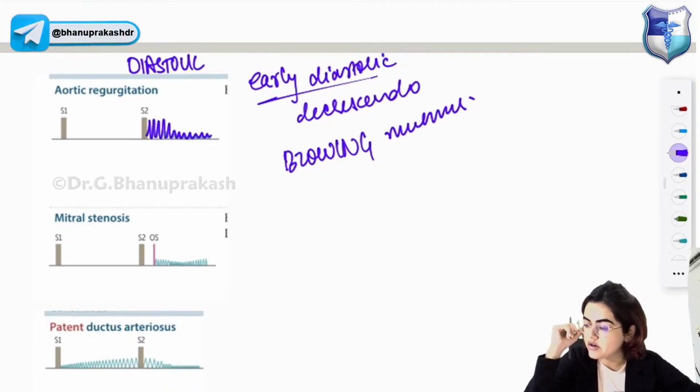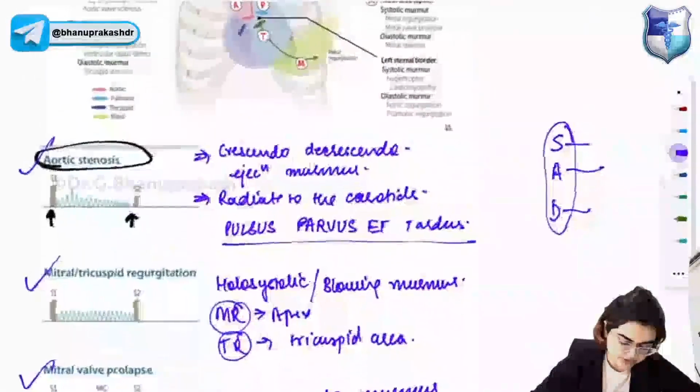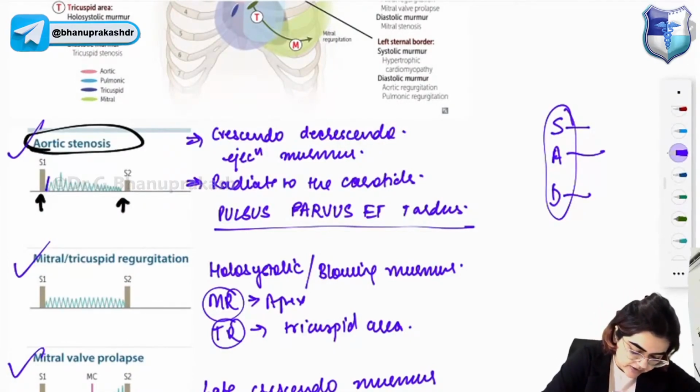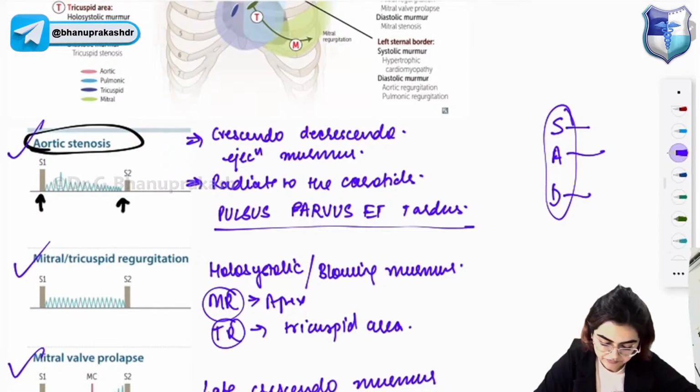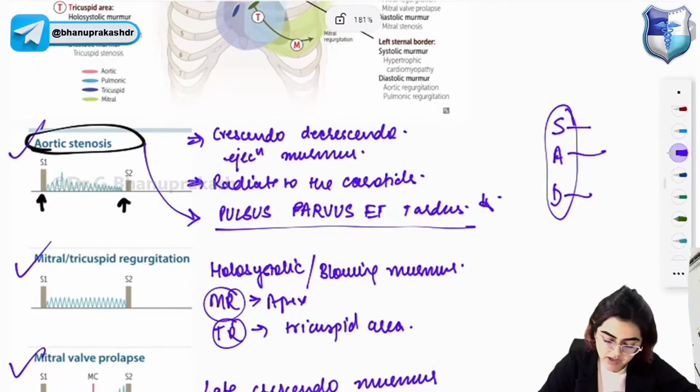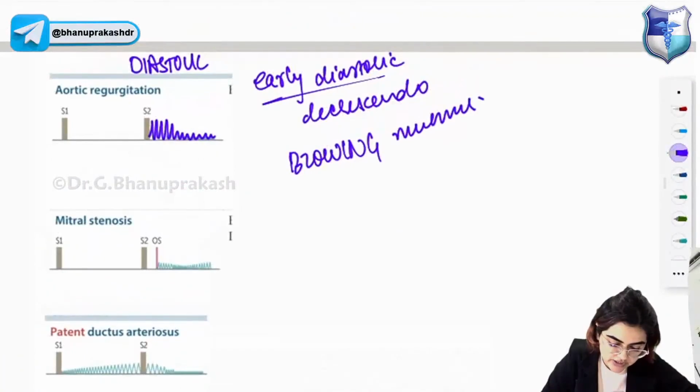Mid systolic, aortic stenosis. See, the aortic stenosis murmur is this one, a crescendo, decrescendo murmur. It is heard throughout your systolic phase, but it has a crescendo, decrescendo pattern. First the intensity will increase and then decrease. This aortic stenosis murmur will radiate to the carotids. The condition associated with aortic stenosis is pulsus parvus et tardus.